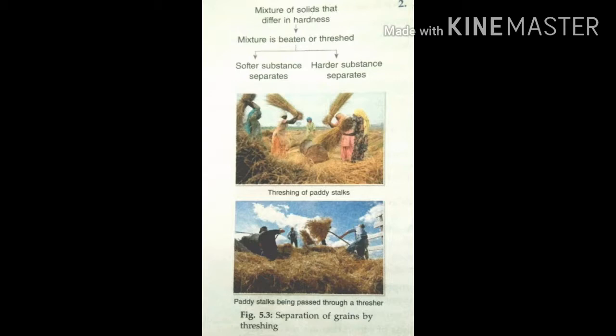Threshing is also done with the help of a machine. That machine is called a thresher.